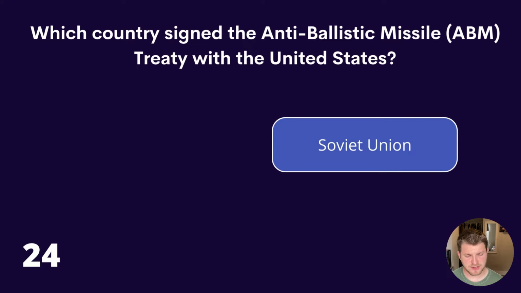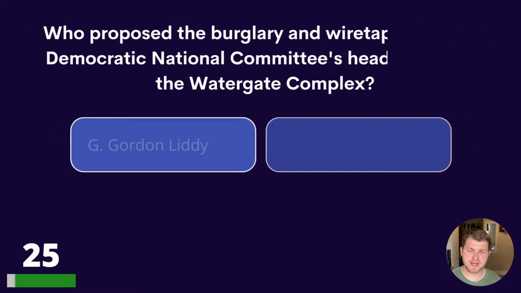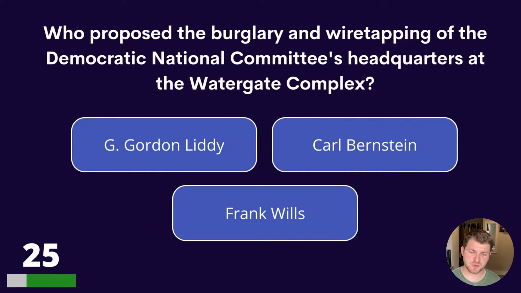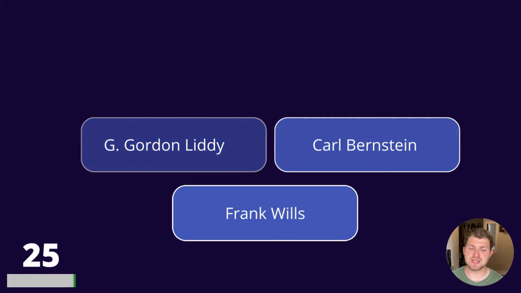Here's question 25. Who proposed the burglary and wiretapping of the Democratic National Committee's headquarters at the Watergate complex? G. Gordon Liddy, Carl Bernstein, or Frank Wills? The answer is G. Gordon Liddy.